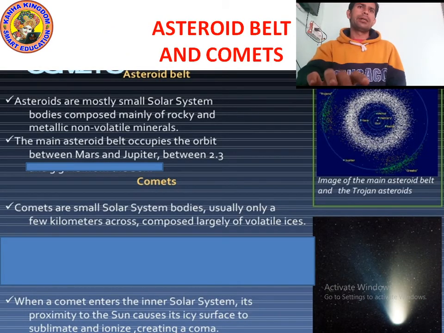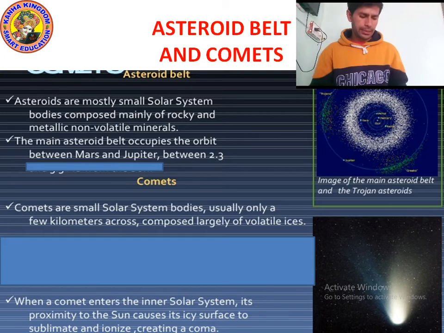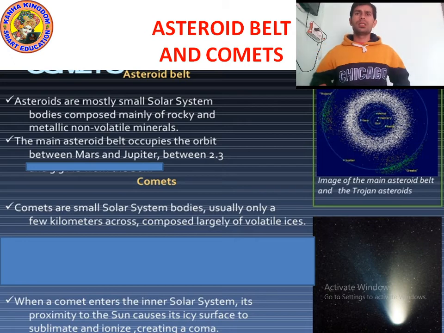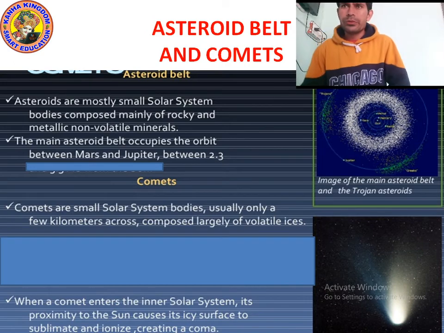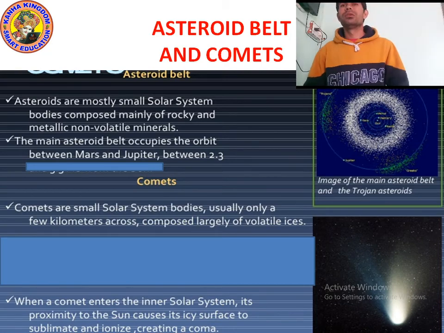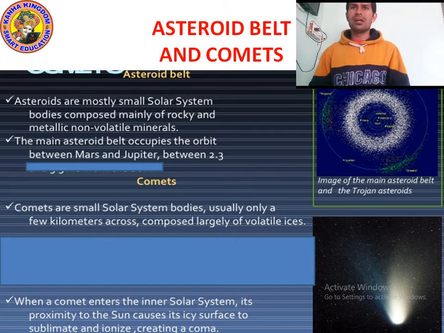Let's try to understand what we mean by asteroid belt and comets. What are asteroids and what are comets? Let's talk about asteroids first. As you can see in the pictures, the first picture represents the asteroid belt, and the second picture represents comets, which are shining. Asteroids are small bodies.